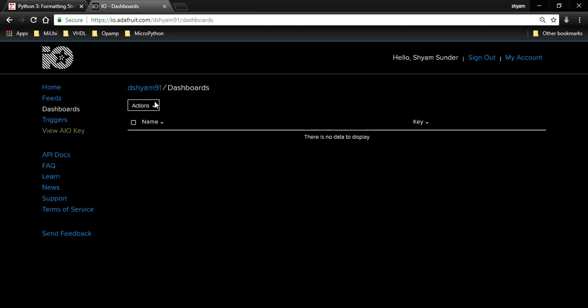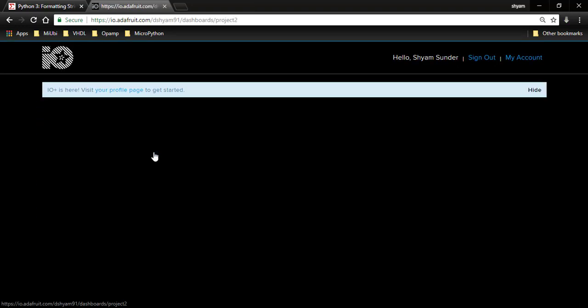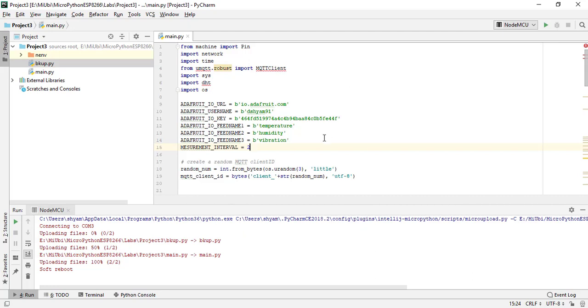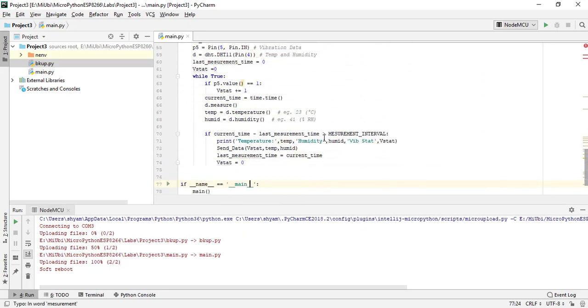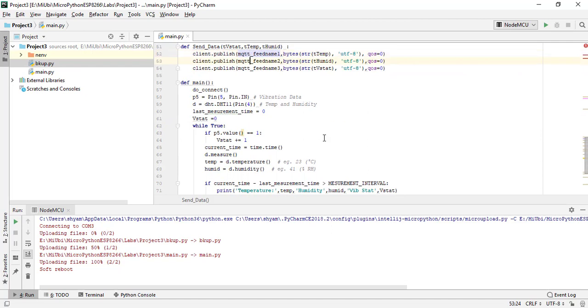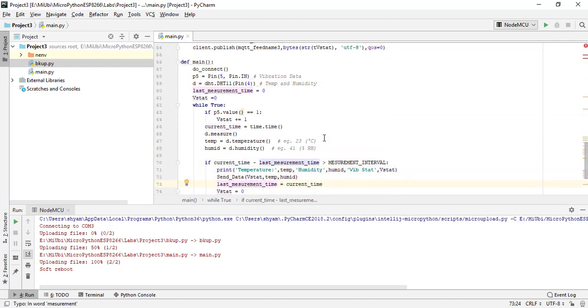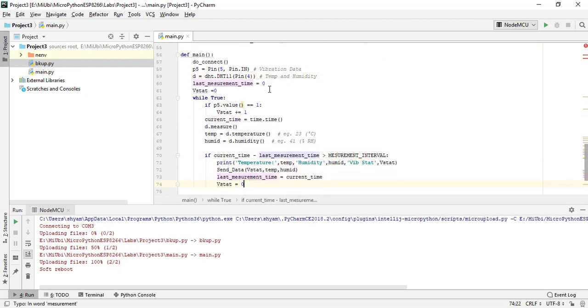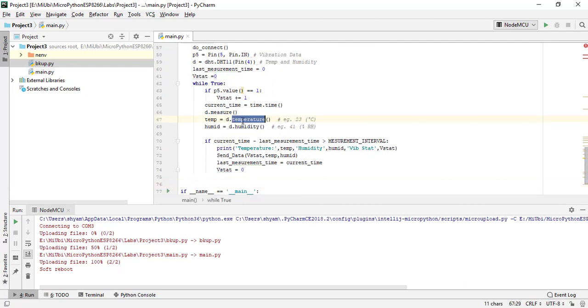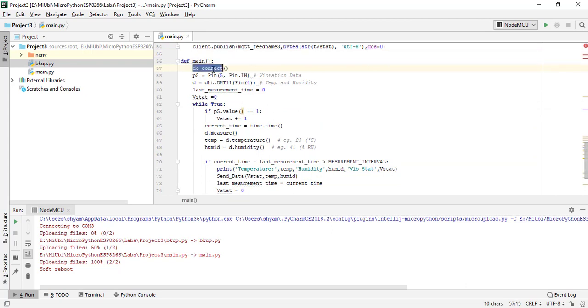Now let me come back to the code. Coming to the main program, everything is the same as the previous project. I'm trying to grab the temperature data using d.temperature, and d.humidity to grab the humidity. Now I shall send this data. This connecting to Wi-Fi, do_connect, is also the same function call we used previously.